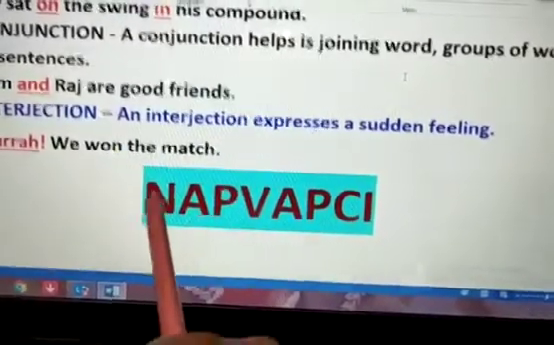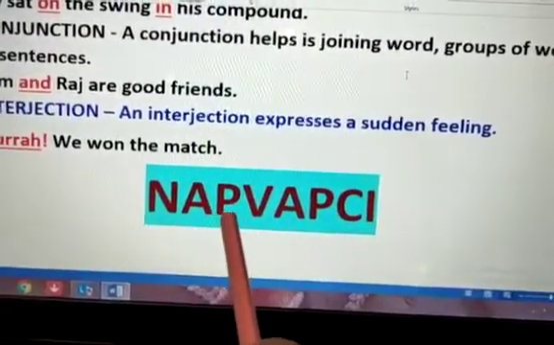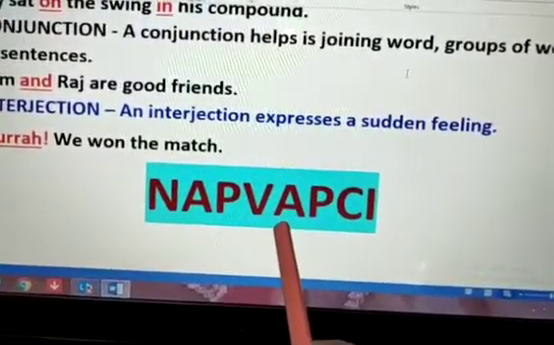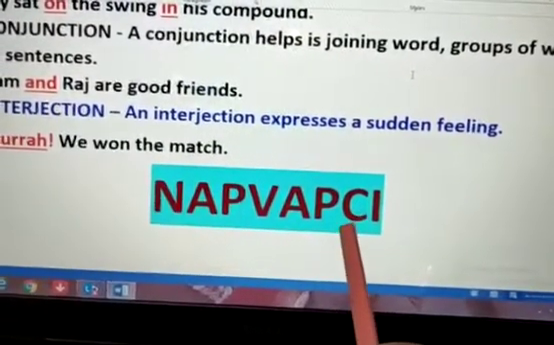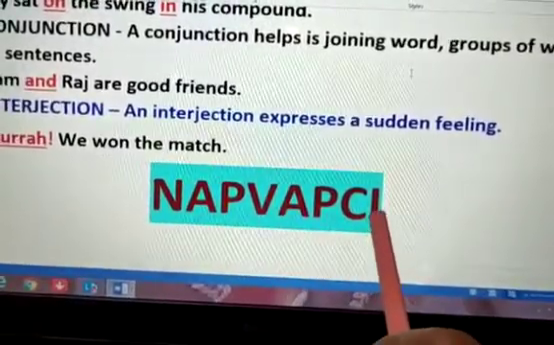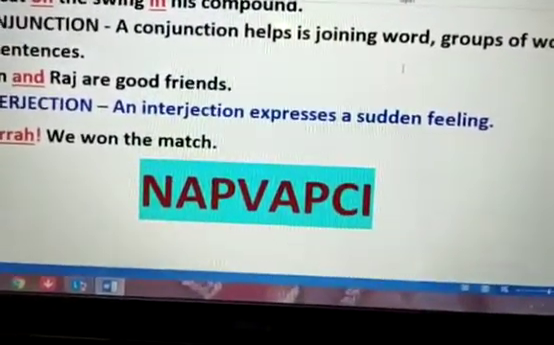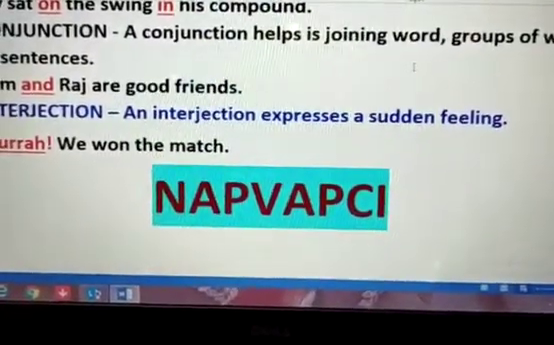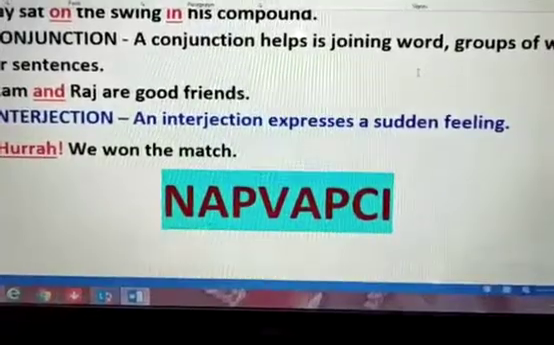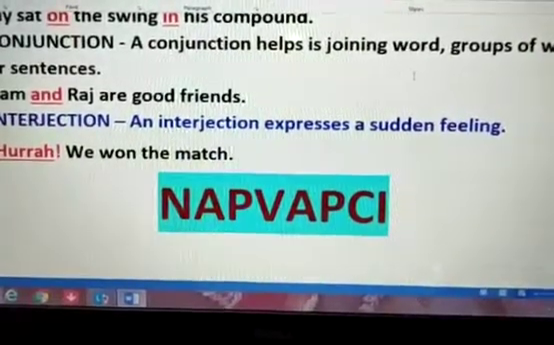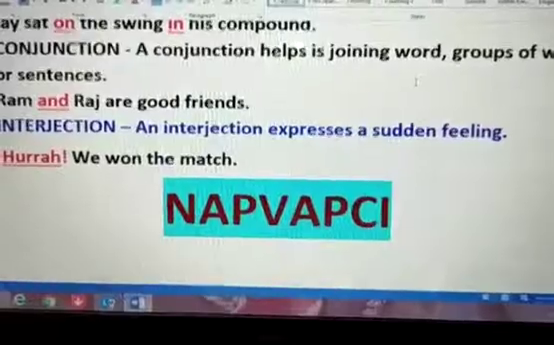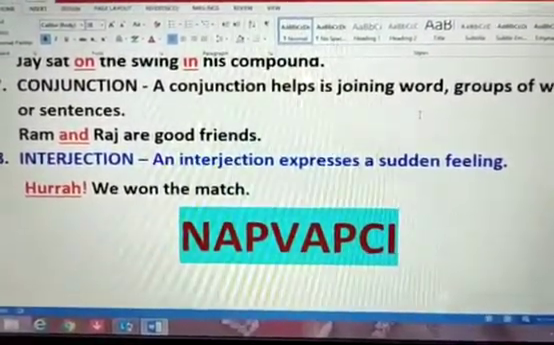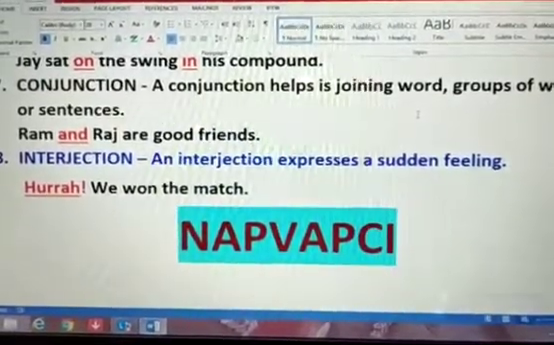N for noun, A for adjective, P for pronoun, V for verb, A for adverb, P for preposition, C for conjunction, I for interjection. So it's interesting now. Whenever you have to say or write the 8 parts of speech, what will you remember? NAP, VAP, CI. So suddenly the 8 parts of speech will be in your mind. You can easily write also and you can tell anybody very easily.